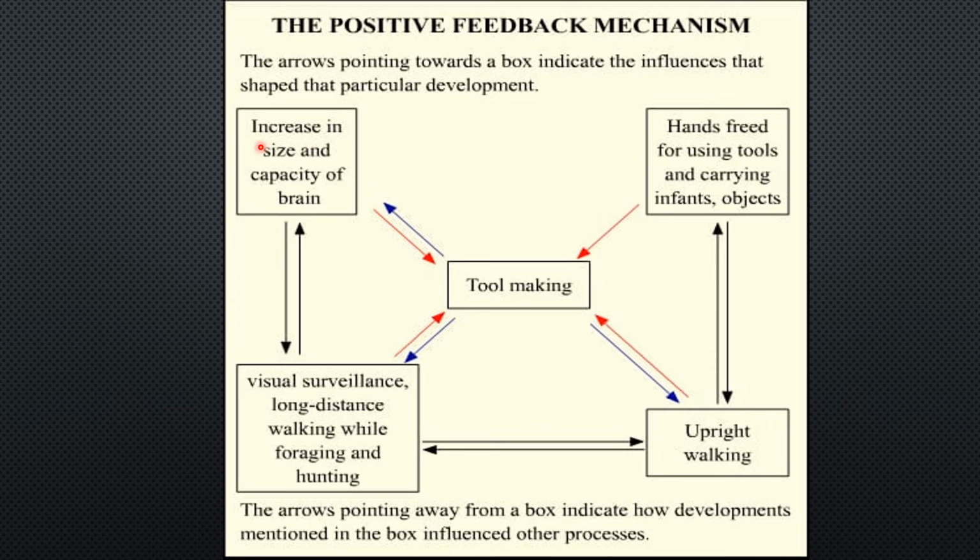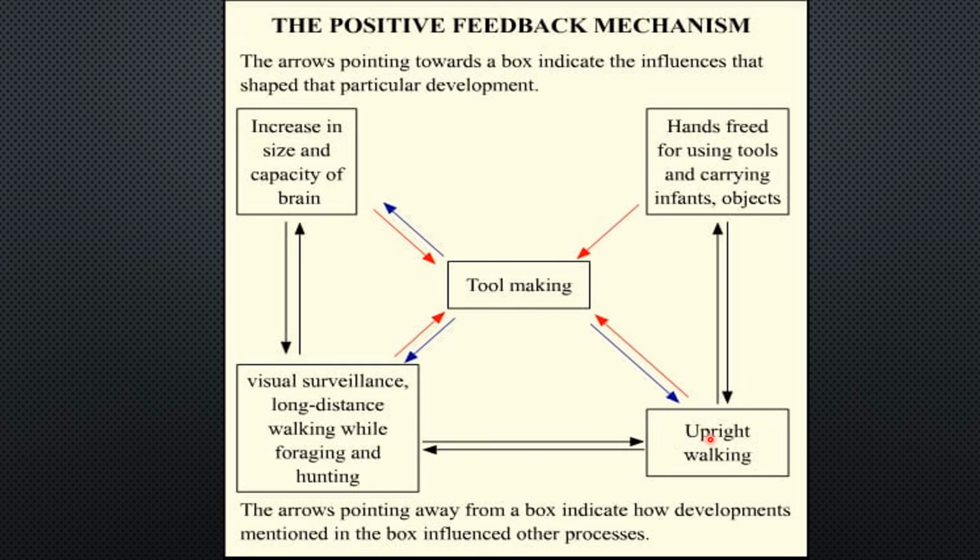Now you can see there is an increase in size and capacity of the brain. So what will the man do now? Over time, the continuous evolution of human beings has witnessed an increase in brain size along with its increase in thinking capacity. This directly led to the development of basic intelligence, which in turn boosted the problem solving skills of the early man. So with better intelligence, he could design new weapons or tools for self-defense, killing animals and gathering food for his subsistence.